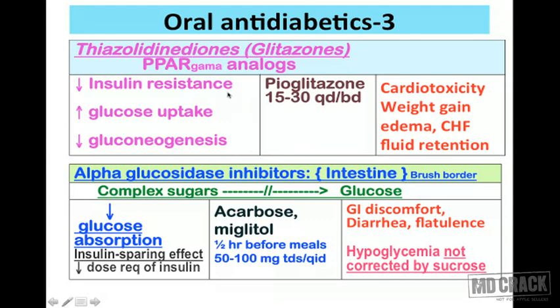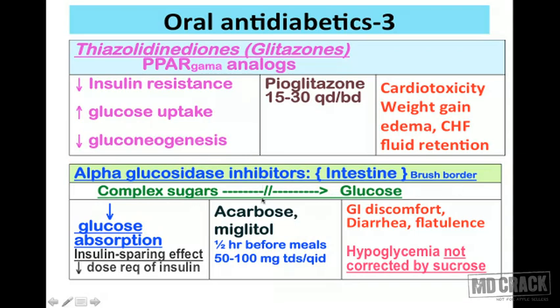So that's about glitazones. The next group is alpha glucosidase inhibitors, and they have got a novel action. They are interfering with the absorption of sugars. The site of action for alpha glucosidase inhibitors is intestine. You know, when you eat something, if there's a complex sugar in your meals, this complex sugar has to get broken down into a simple sugar, that's glucose.